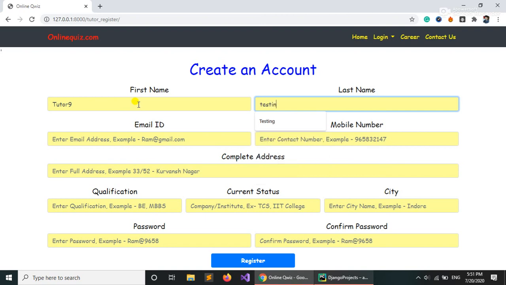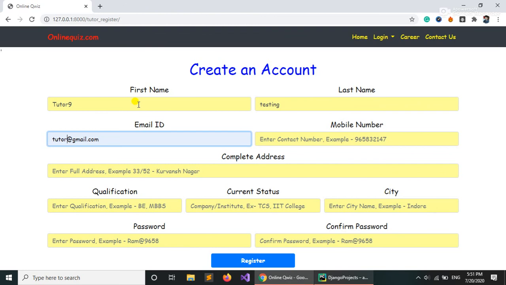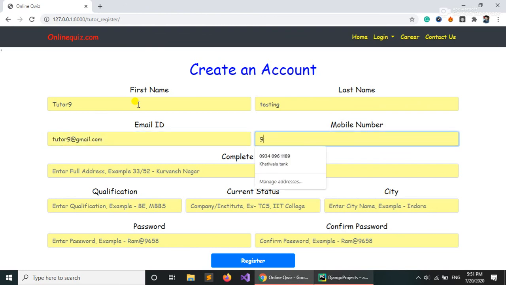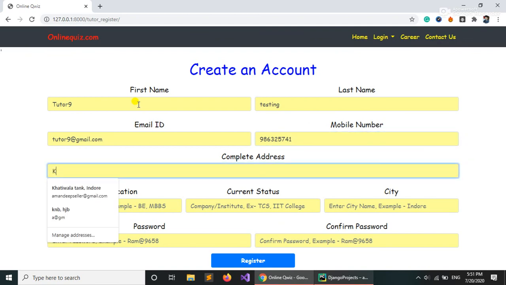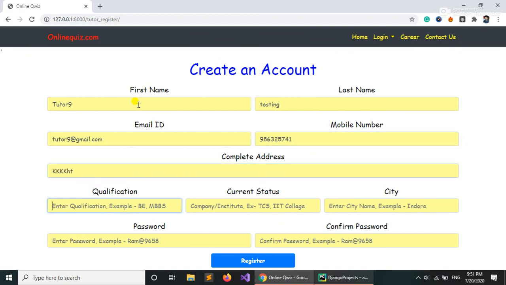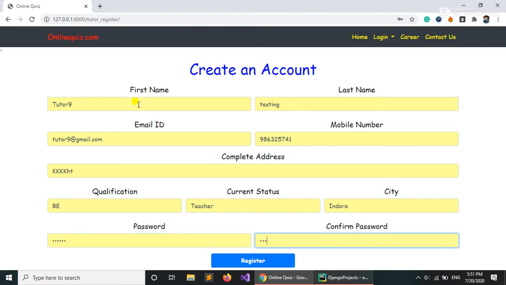testing. Email ID can be tutor9@gmail.com. Mobile number can be 986325. It must be unique. Address can be KKKHT. Qualification can be B. Current status can be I am a teacher. City I am living is Indore. Password can be 123456 and confirm 123456.